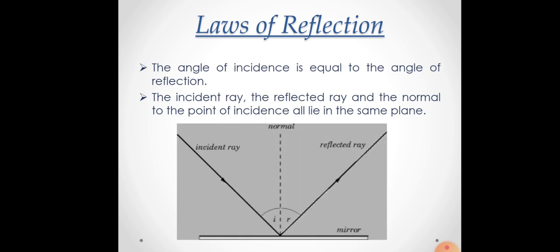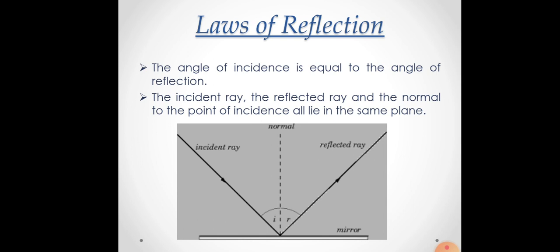Here, on the left hand side, you can see a ray of light is coming. That ray of light is called the incident ray. And there is a perpendicular drawn which is denoted by a dotted line. This is called the normal, right? And on the right hand side you can see an arrow going, that is called your reflected ray. So the law says that the incident ray, reflected ray, and the normal to the point of incidence all lie in the same plane. That means they all will be together in one plane.